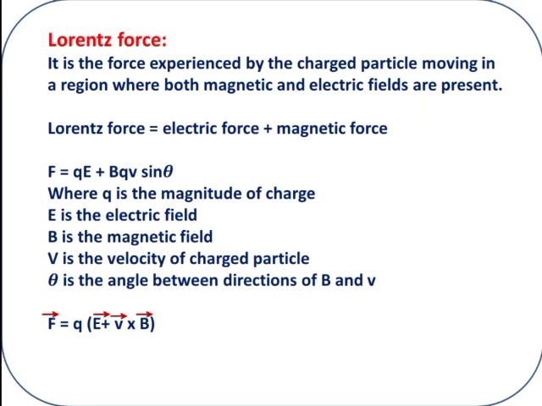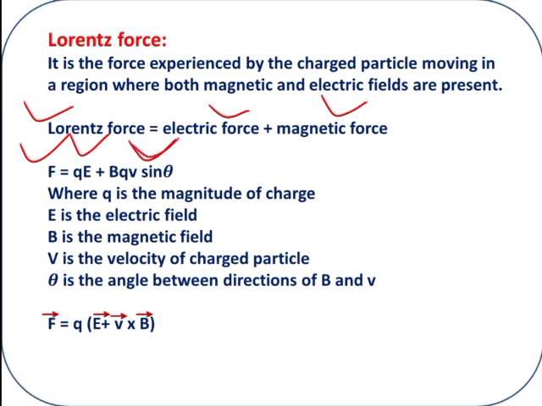The next one is Lorentz force. It is the force experienced by a charged particle moving in a region where both magnetic and electric fields are present. Lorentz force is equal to electric force plus magnetic force. Total force F is equal to electric force qE plus magnetic force.